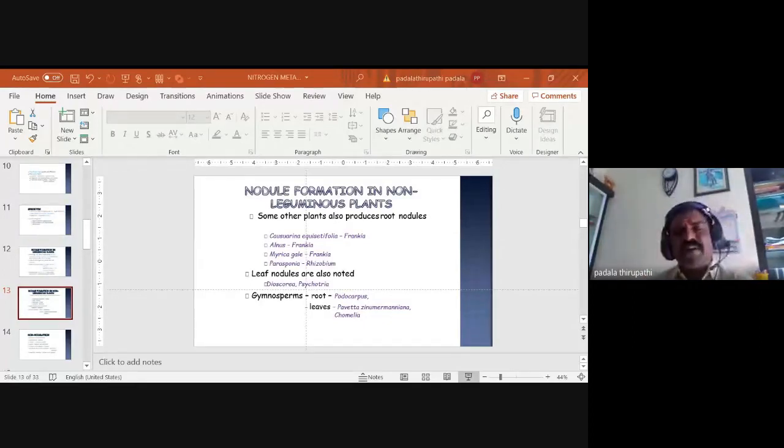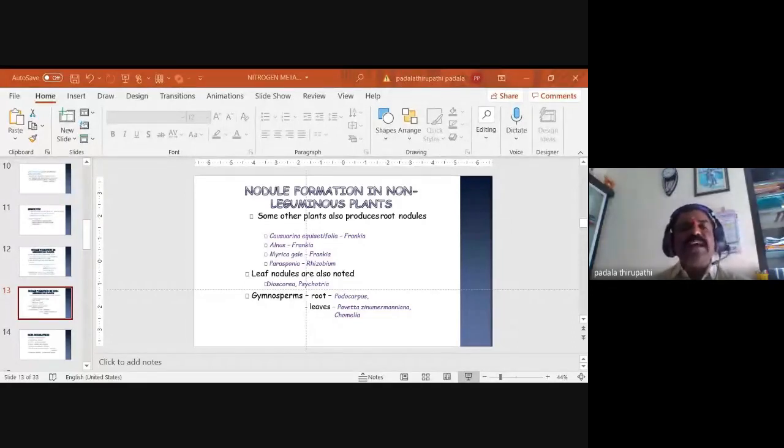Now some other plants also produce root nodules. They include Casuarina equisetifolia. Have you heard the term Casuarina? Casuarina equisetifolia produces root nodules with the help of Frankia. Frankia is a bacterium.